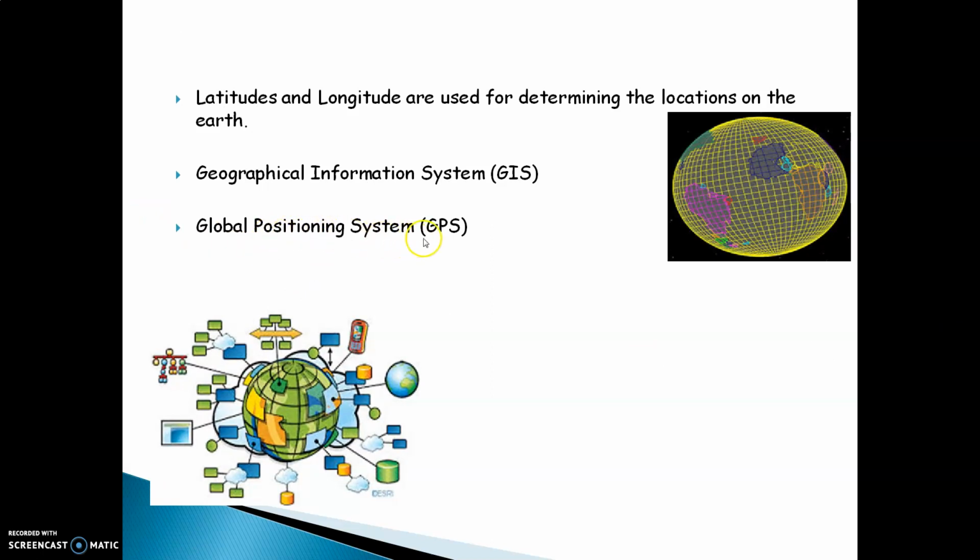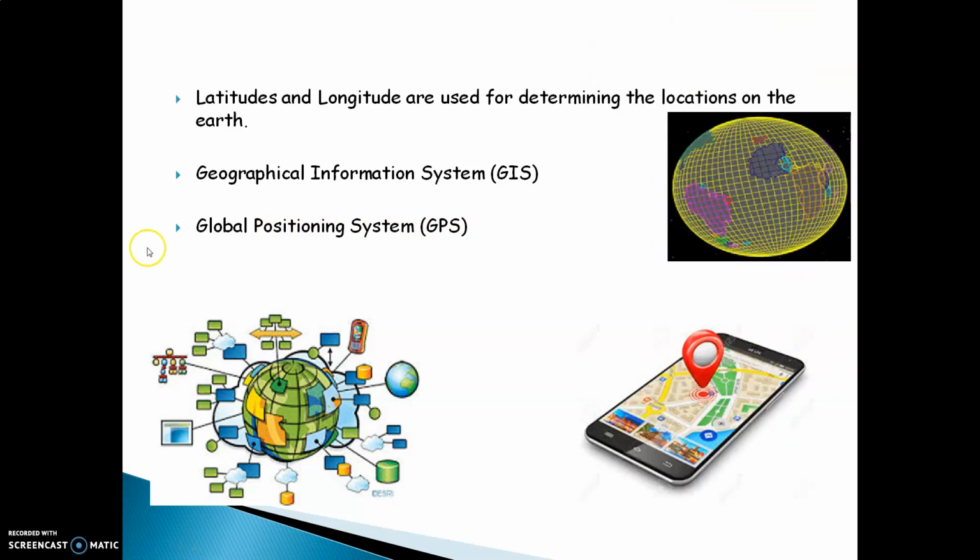Global Positioning System, GPS. I'm sure all of you might be familiar with this word, GPS. GPS stands for Global Positioning System. If you want to go to a place and you don't know the way, you can use something called Global Positioning System. This is a symbol or icon used. Nowadays, you always find this in your mobile phones. You can turn on the GPS and that particular instrument can take you to the place where you want to go. That is called GPS, Global Positioning System.